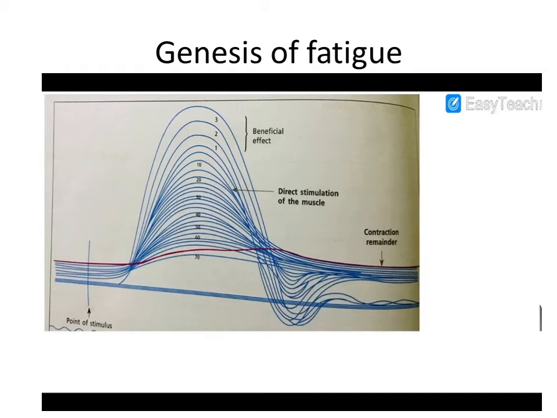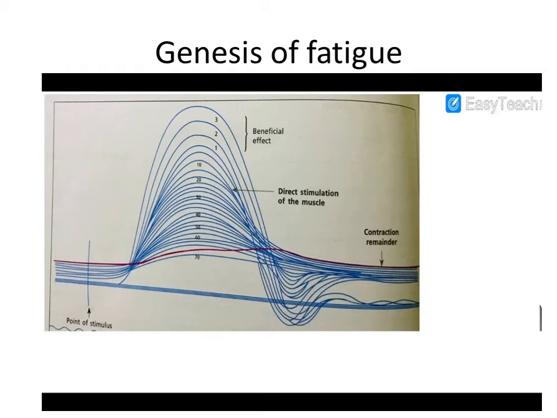The Ringer solution supplies nutrition and it facilitates recovery. So again the contraction is possible. If the muscle is directly stimulated continuously, it can also fatigue because of exhaustion of stored glycogen.